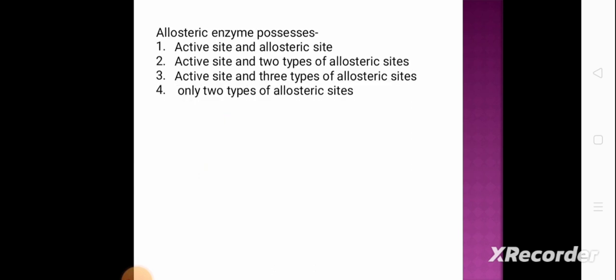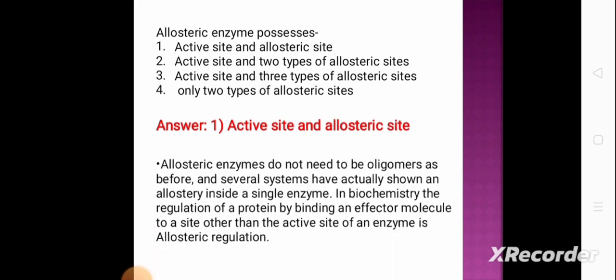Next question. Allosteric enzyme possesses: option 1, active site plus allosteric site; option 2, active site plus 2 types of allosteric sites; option 3, active site plus 3 types of allosteric sites; option 4, only 2 types of allosteric sites. And the correct answer is option 1, that is active site plus allosteric site.